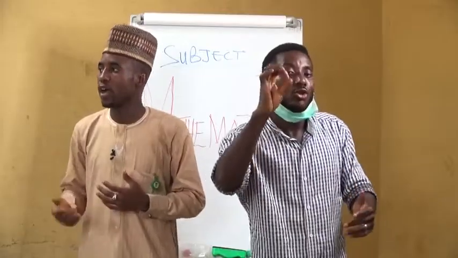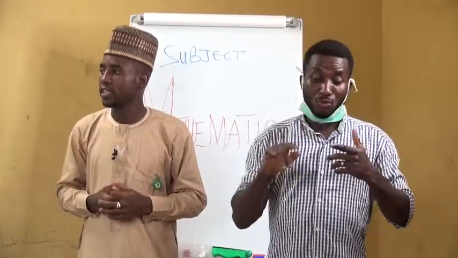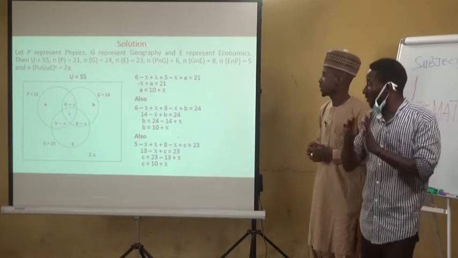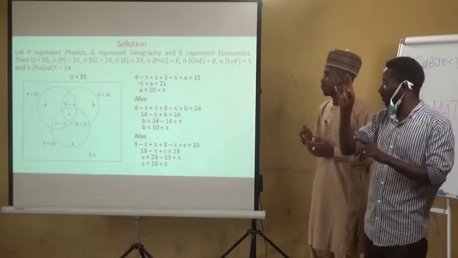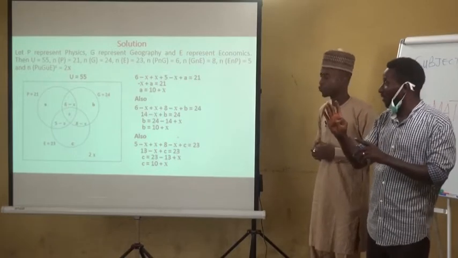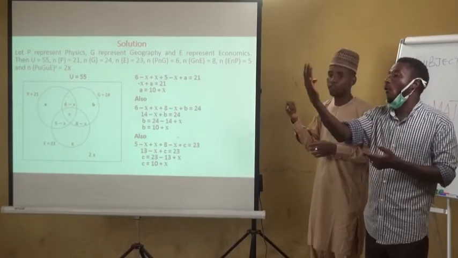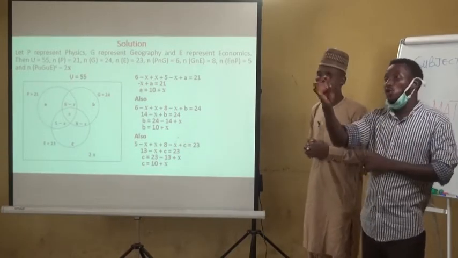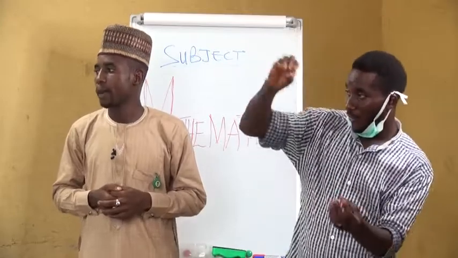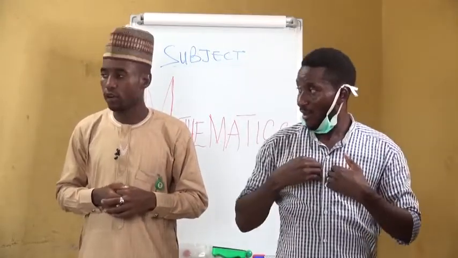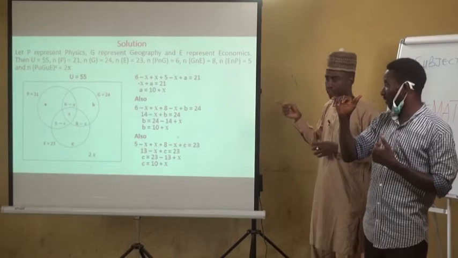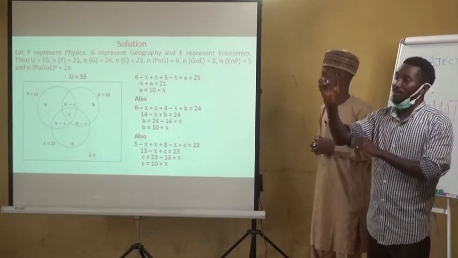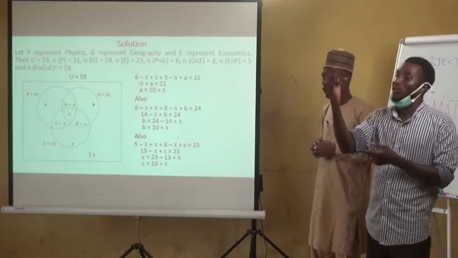So we'll do the same as we did for A. That is 6 minus X plus 8 minus X plus B equals 24. 24 is the number of those that study geography. Then when you add 6 plus 8, you have 14. Minus X plus X, they will cancel each other. Then you have another minus X. That is, we have 14 minus X plus B equals 24.